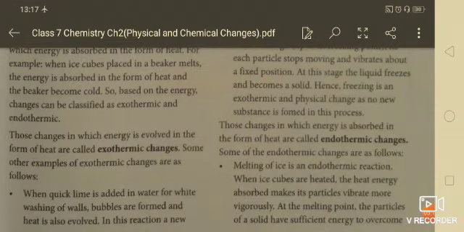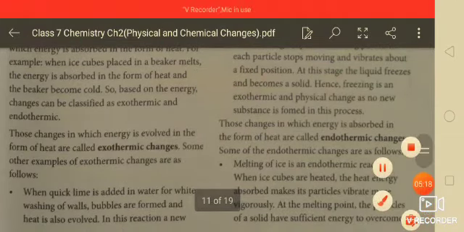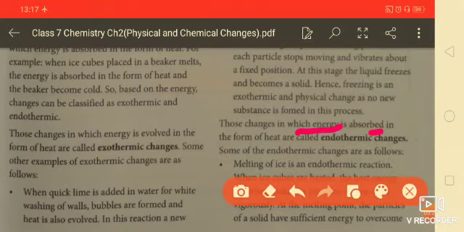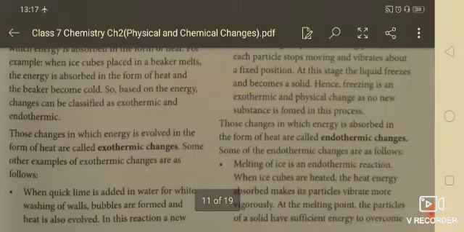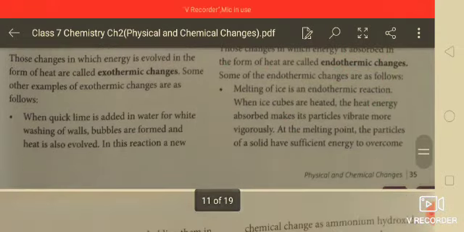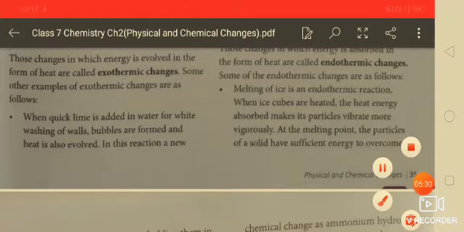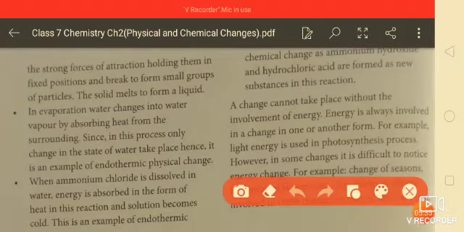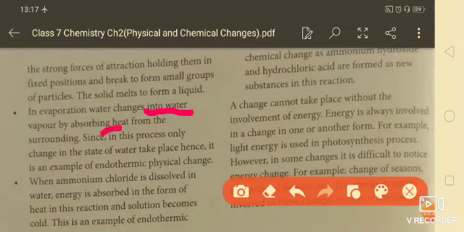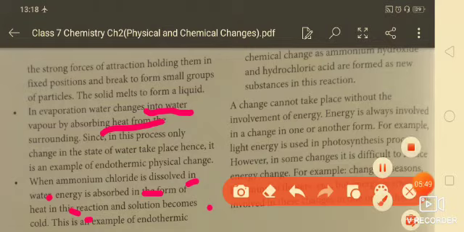Next is endothermic changes. Those changes in which energy is absorbed in the form of heat are called endothermic changes. Some endothermic changes are given here, like melting of ice, and evaporation of water, which changes into water vapor by absorbing heat. When ammonium chloride is dissolved in water, energy is absorbed in the form of heat and the solution becomes cold.